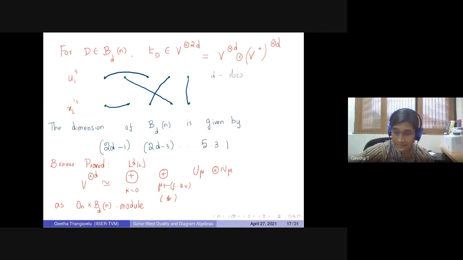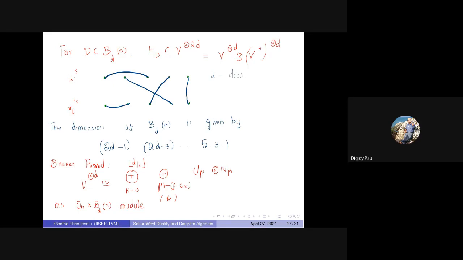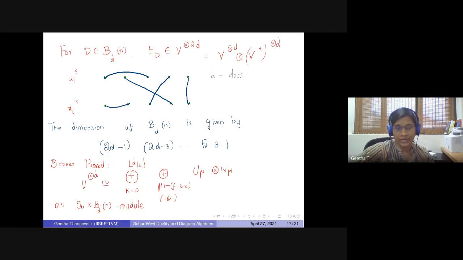Yes, matchings. Okay. So inside this, you can even identify the symmetric group algebra. Just all the vertical edges will be there. We will see in the coming slides.